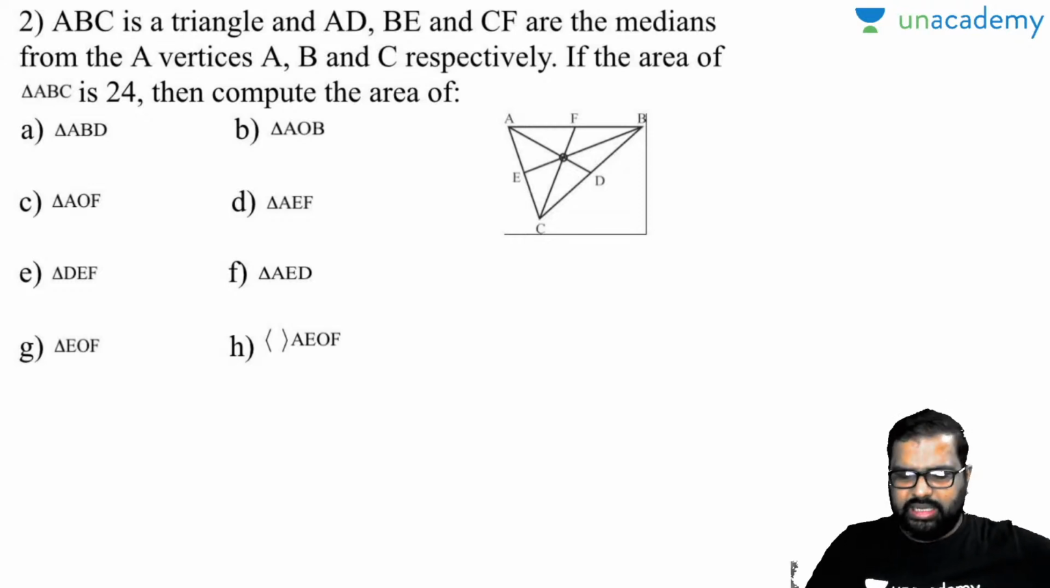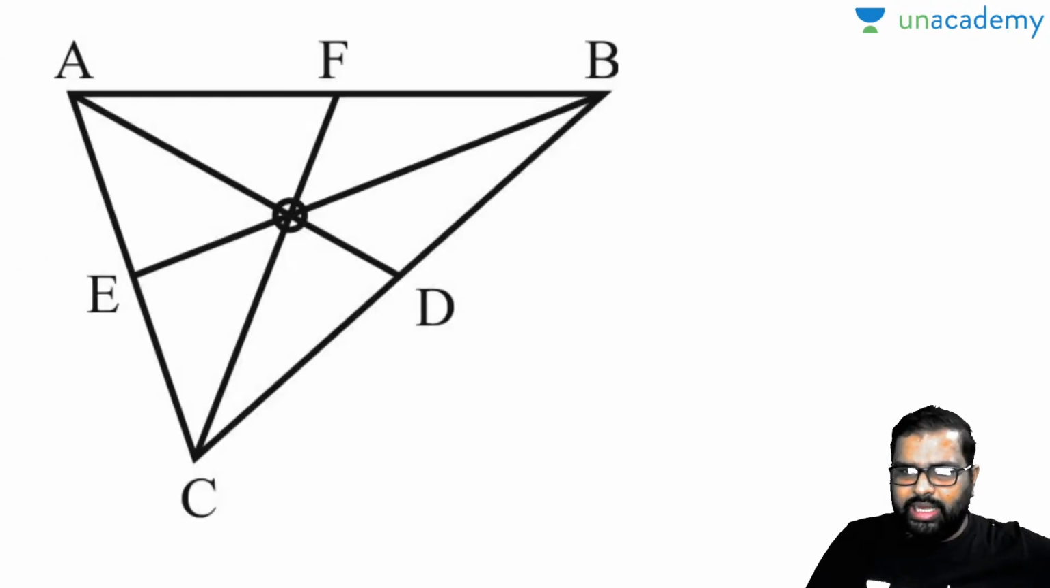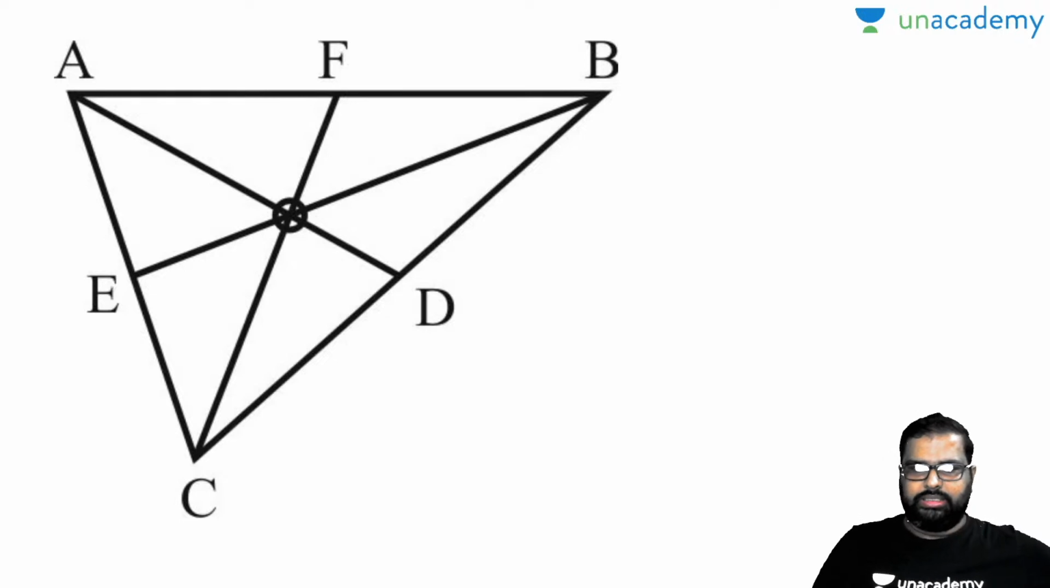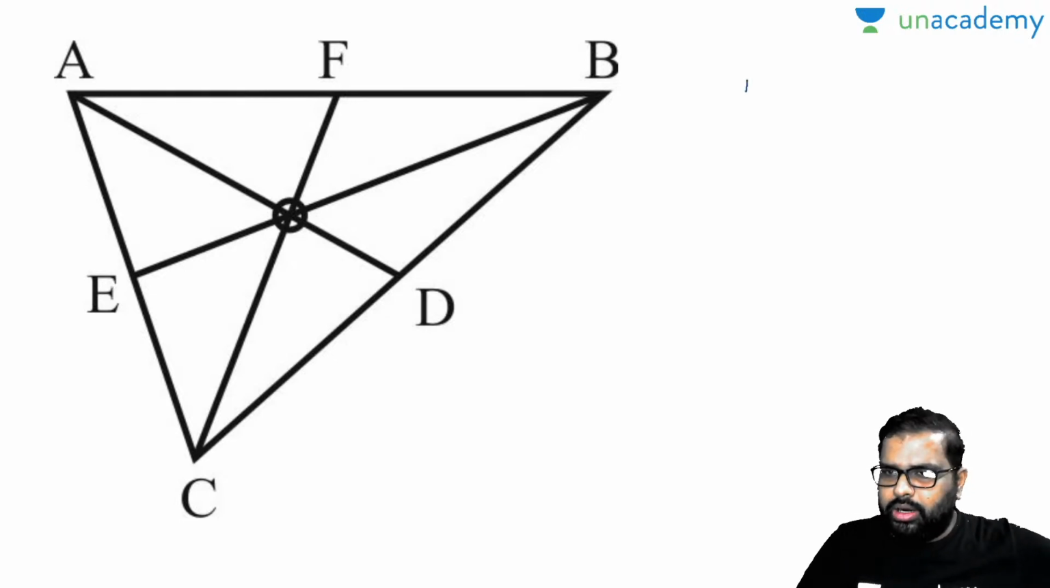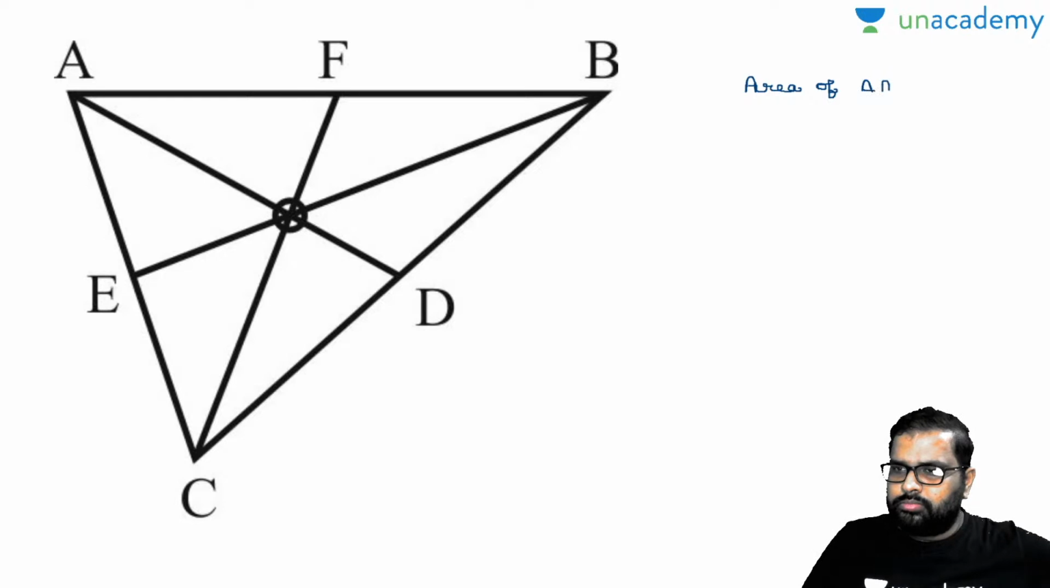If the area of the triangle ABC is 24, then compute the areas of the following, is the question asked. As the diagram is very tiny, I have enlarged it a little bit. Now see here, the whole area of triangle ABC is given as 24.